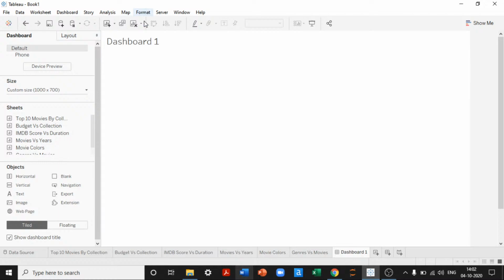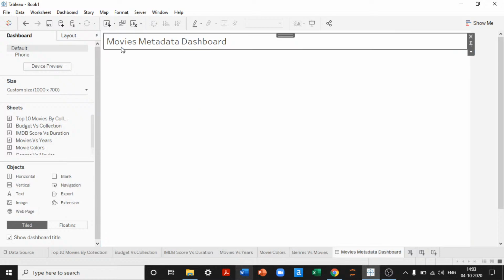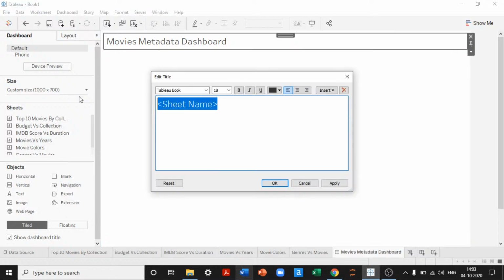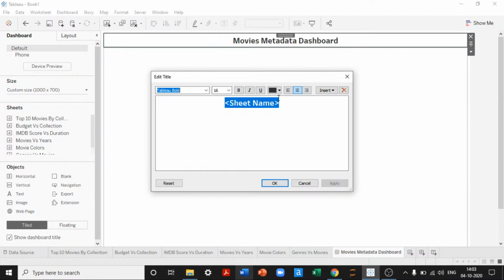And let's show a title for the dashboard as well. Enabling title will give us this. So here I'll give movies metadata dashboard. Okay, this is the dashboard. Let's format the header first. It can be in the middle and it has to be in bold. We don't want this big of a font. Let's apply this and see how it works.